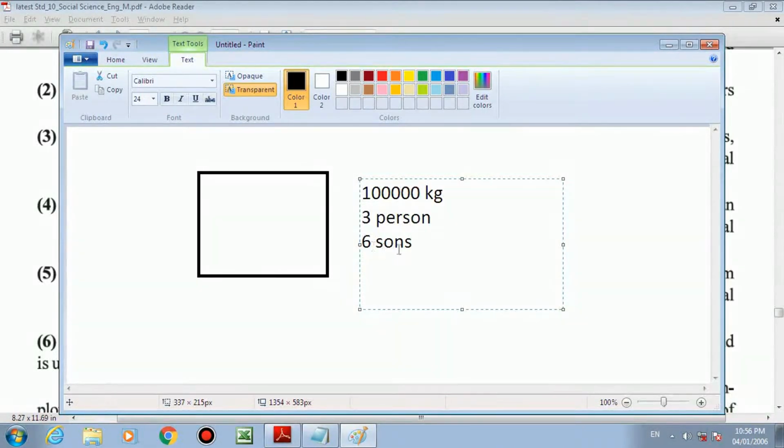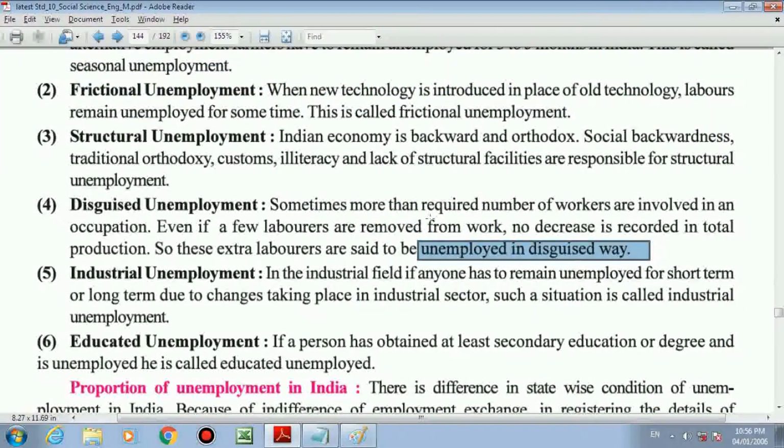Those 3 are extra. So that 3 is known as disguised unemployed. Even if you remove those laborers from work, there is no decrease in the total production. Whether you keep them or you remove them, that makes no difference in the production.